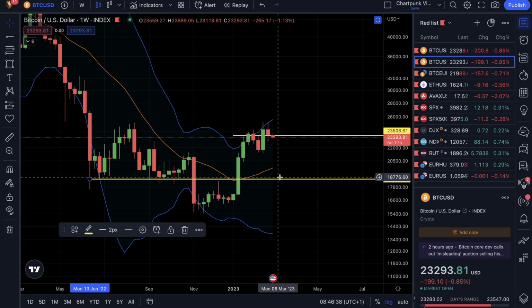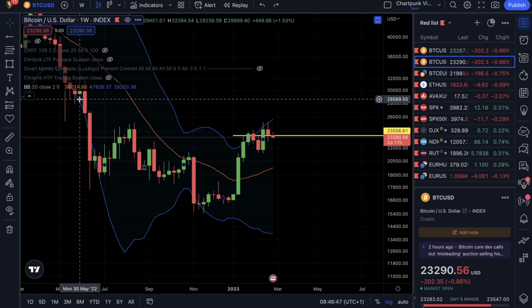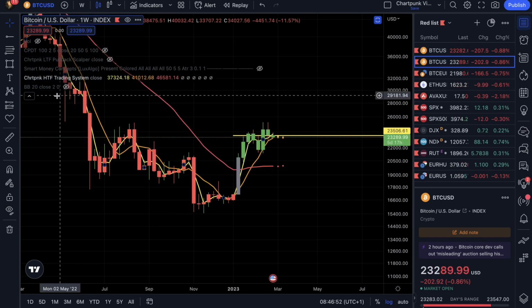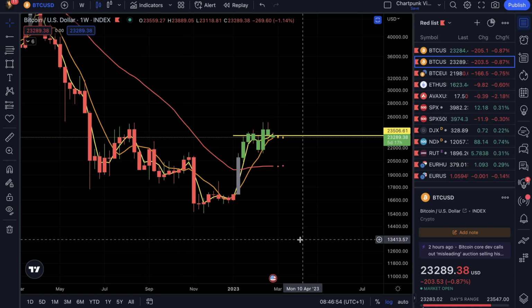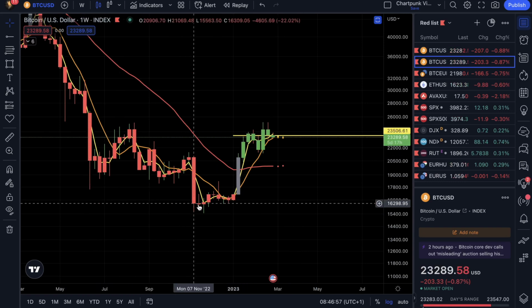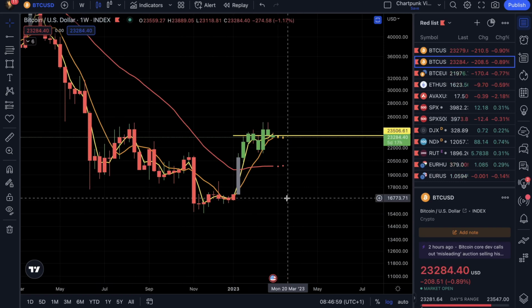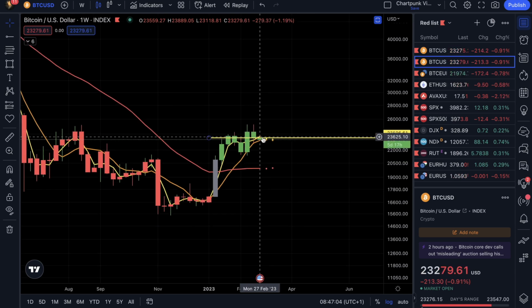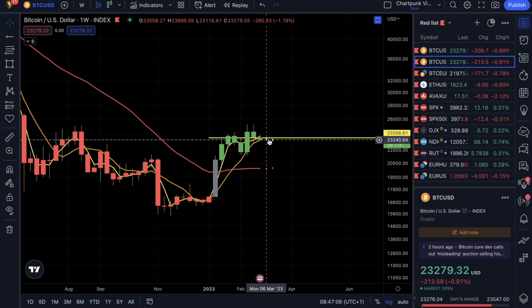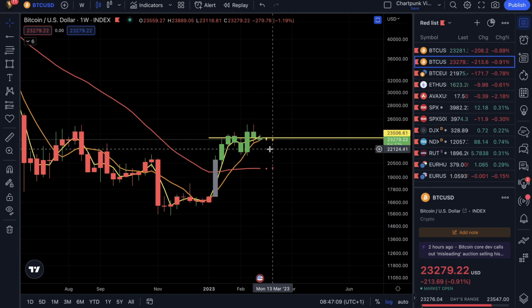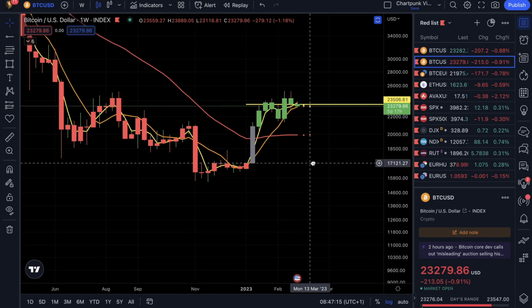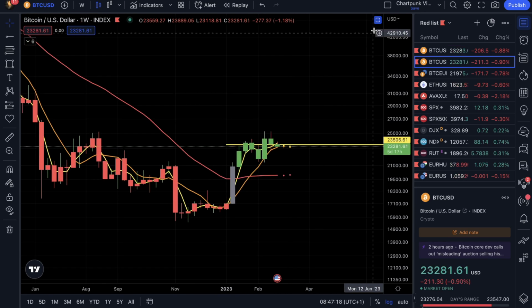of this reversal pattern. Let's put back on my indicator, the Chartpunk HTF trading system indicator, which is using Consensus system moving averages and a candle painting according to the actual momentum on the Bitcoin market. What we see here is that we are still watching the two short period moving averages. If they cross down here in this bullish trend structure territory, that would mean an indication to a little bit lower our allocation to Bitcoin.